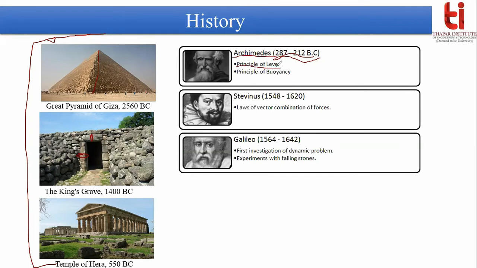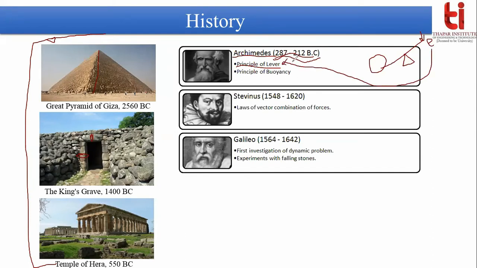He proposed that if there is a lever and you are applying some effort over here, and there is a hinge support here, and some object is lying over this end, and you want to move this object from one place to another, then what effort do you need to apply here? This effort you can calculate with the help of the principle of the lever.